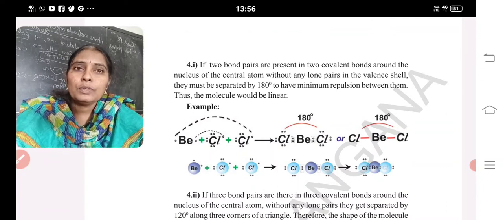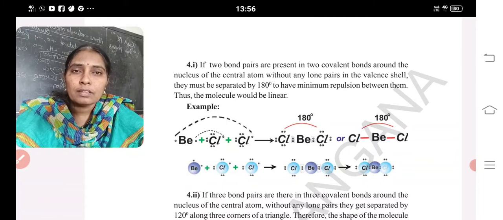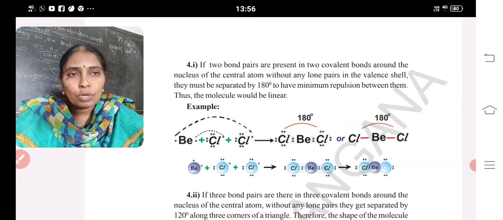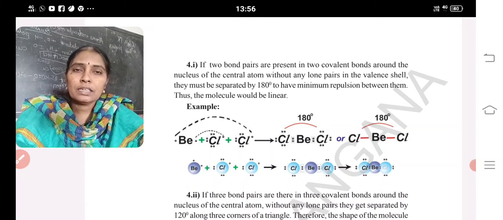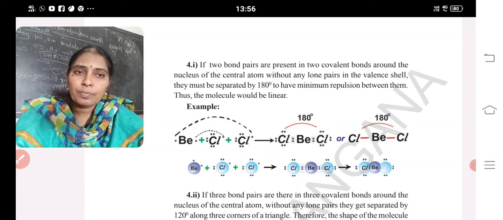The 2 electrons, 1s2, 2s2, are already paired and never participate in a bond formation. Such are said to be a lone pair. If 2 bond pairs and without any lone pair are present, then what would be the angle for them? 180 degrees. What is the shape?